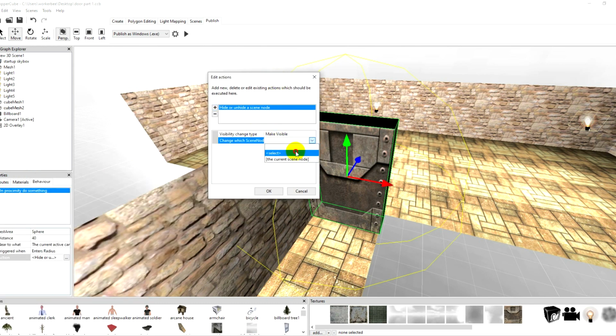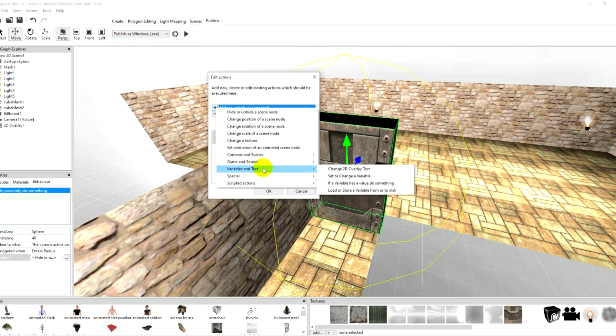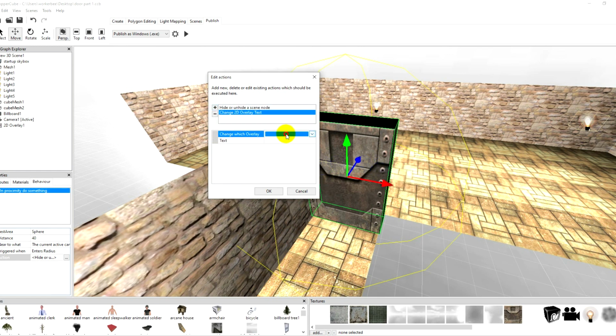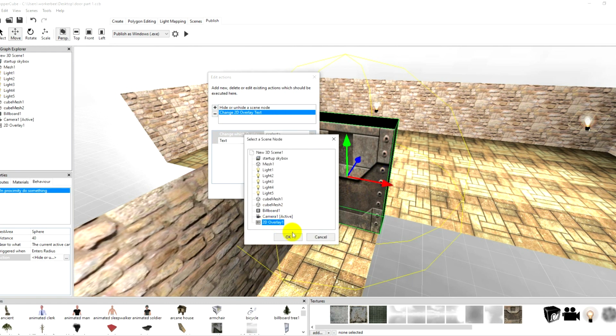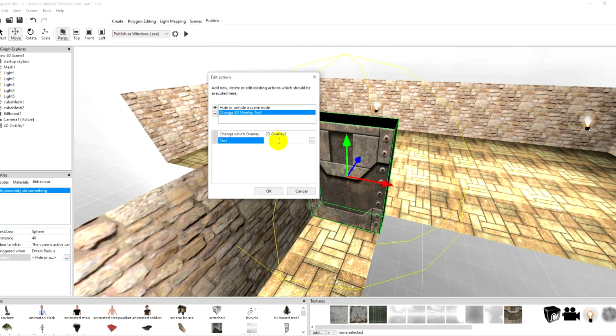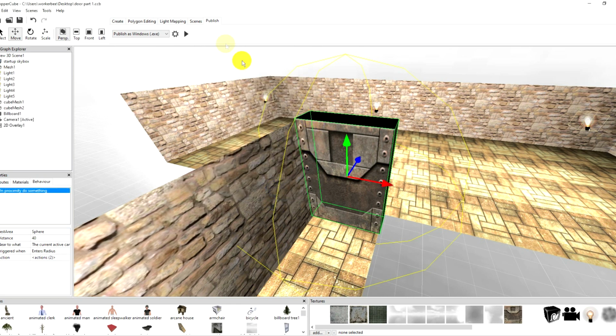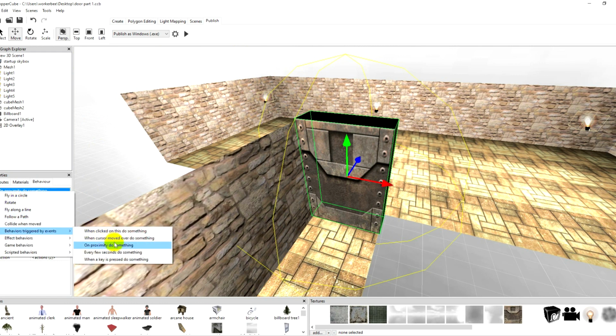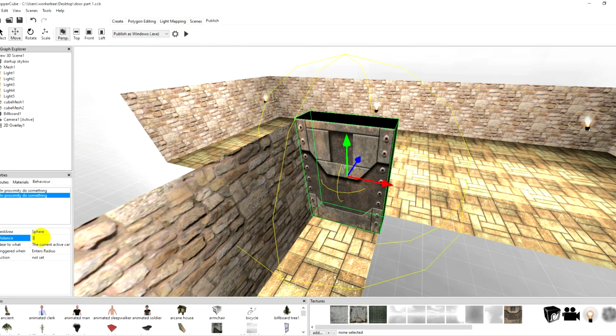Change the scene node. Select. Boom. And what we're also going to do is change the text on its overlay. To the overlay, we do text, and go to "Press E to open this door." Hit OK. Now what we're going to do is another proximity. This one's going to be 30.